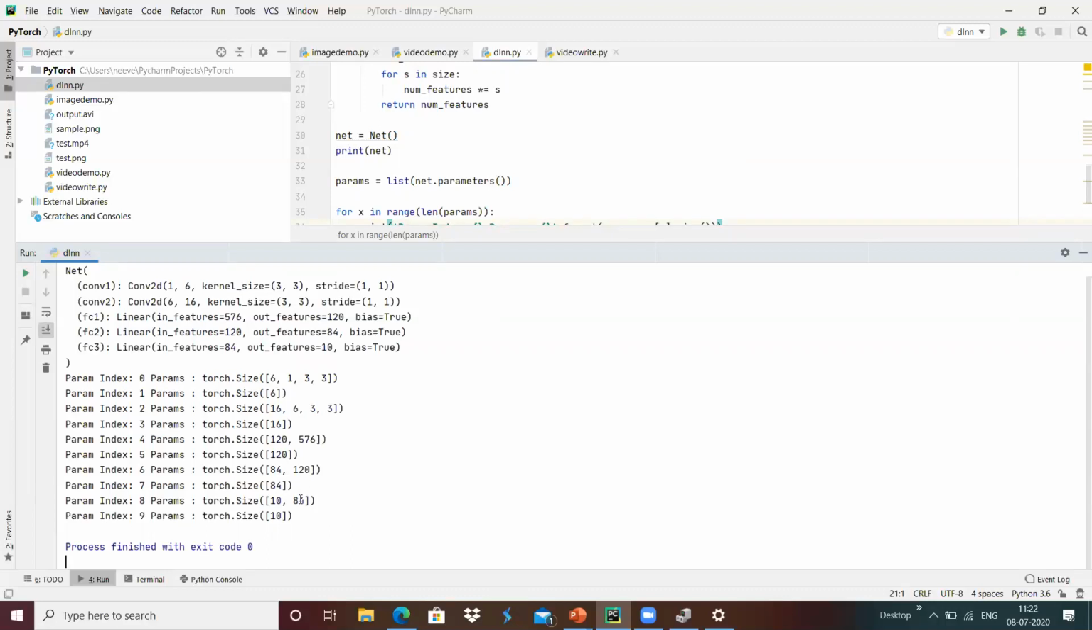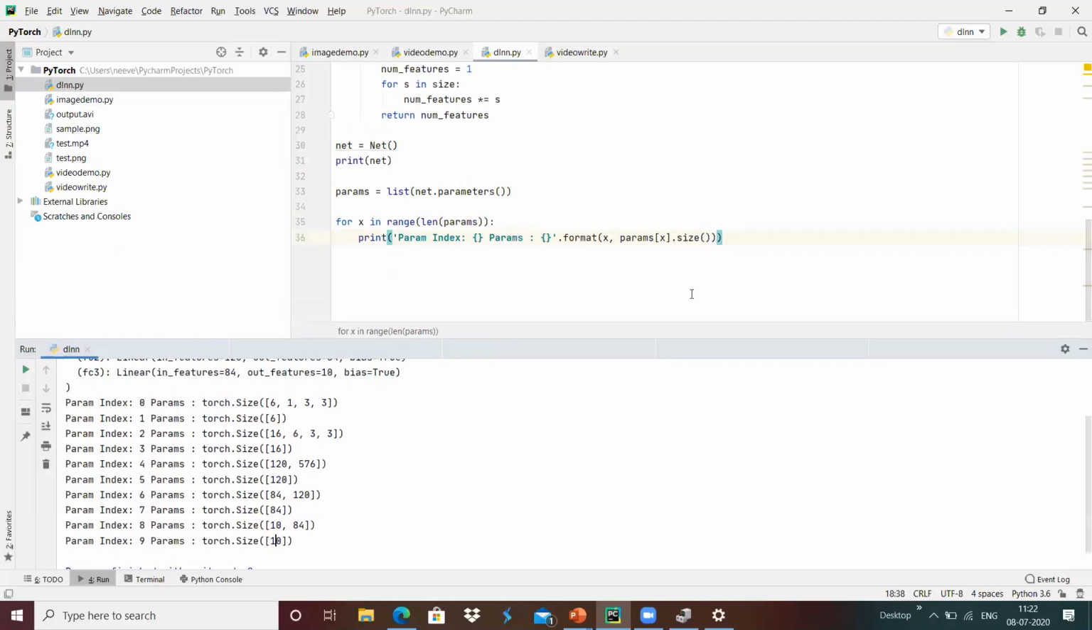84 has been provided to the 10, and 10 is the output. This is the complete output structure of the parameters of the network that we are able to get with the torch size. We are seeing how each torch size is going to be manipulated.